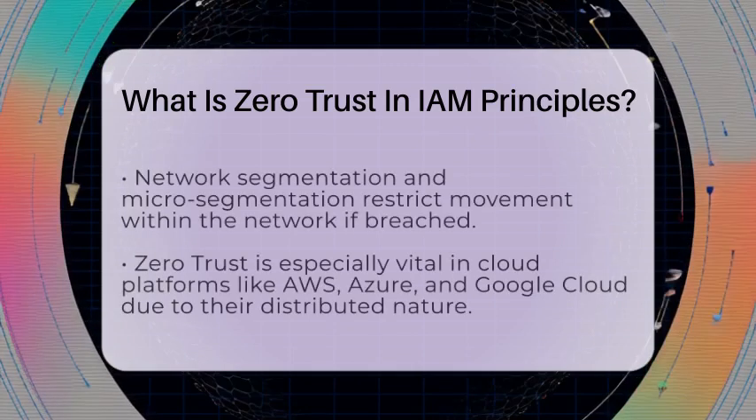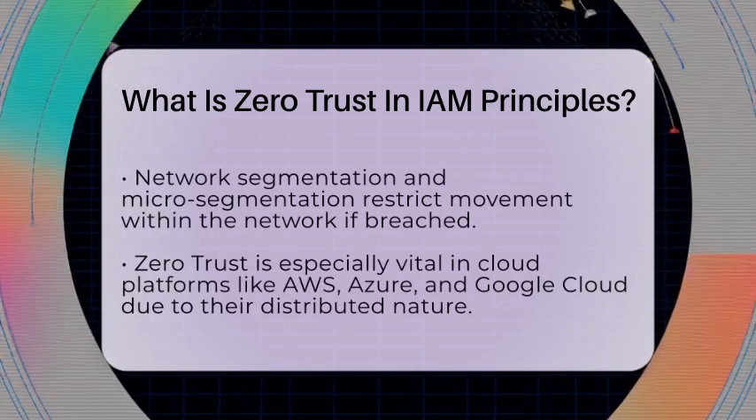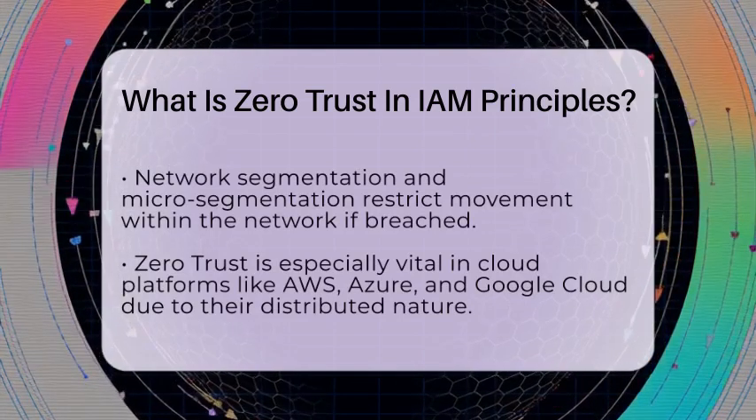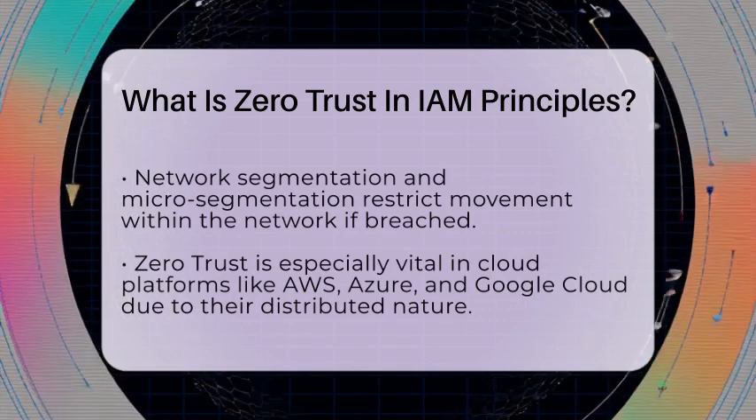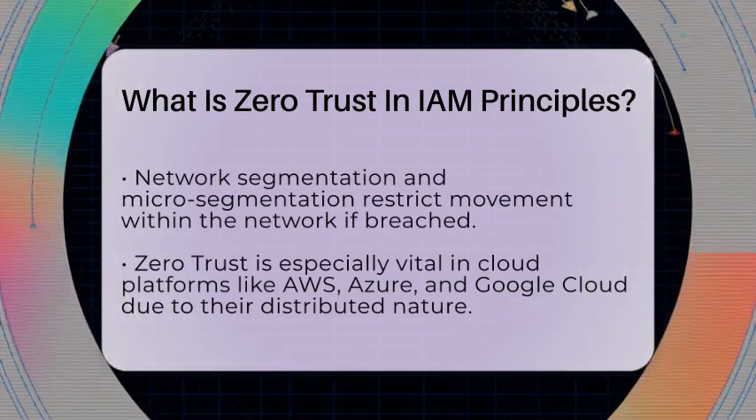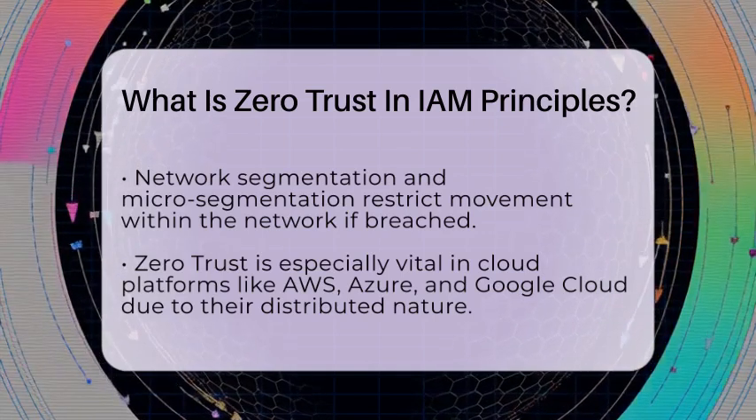Another key part of zero trust is constantly checking and monitoring. Every time someone logs in, their activity is watched for unusual behavior. If something seems off, access can be revoked immediately. Network segmentation and micro-segmentation are used to break the network into smaller parts, so if an attacker gets in, they can't move freely across the system.